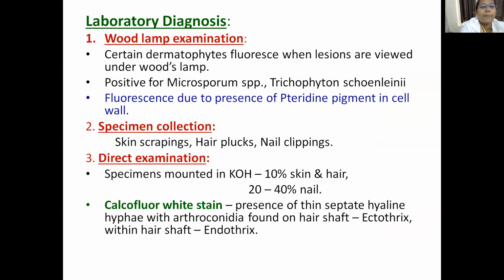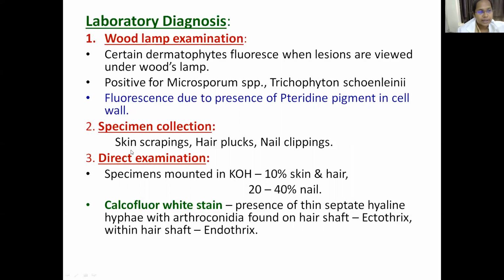First one is Wood's lamp. So how do you diagnose these dermatophyte infections? Certain dermatophytes fluoresce when the lesions are viewed under Wood's lamp. Earlier, when I told you about pityriasis versicolor, I said the fluorescence is golden yellow in color. Whereas here, Wood's lamp examination will be positive for Microsporum species and Trichophyton schoenleinii. The fluorescence produced under Wood's lamp is mainly due to the presence of pteridine pigment in the cell wall.